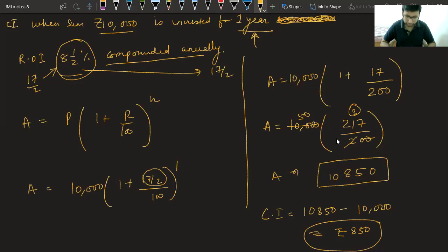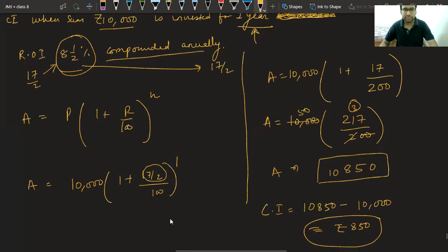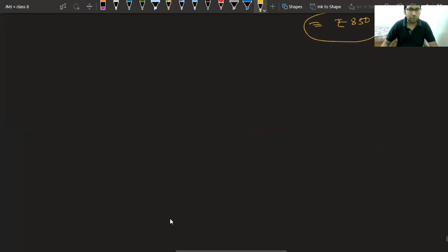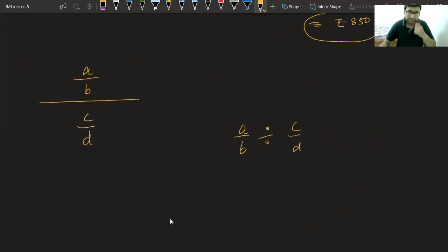Sir, how 17 by 200? Beta, we had 17 by 2. I have told you last class also, if you have fraction like these, a upon b whole upon c upon d, what will happen? Try to remember, in the 7th class we have done this thing. If we have a upon b divided by c upon d, we make it multiplication and we take a reciprocal of this, d upon c.